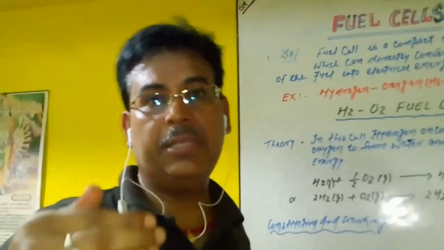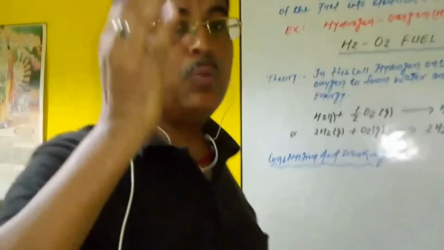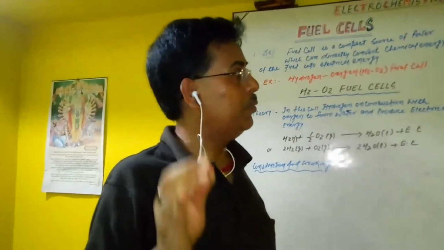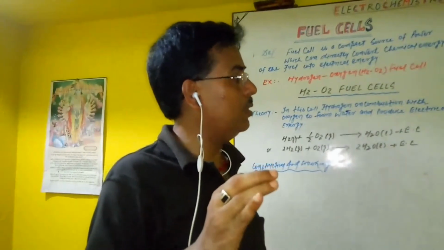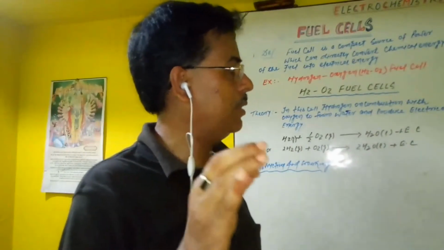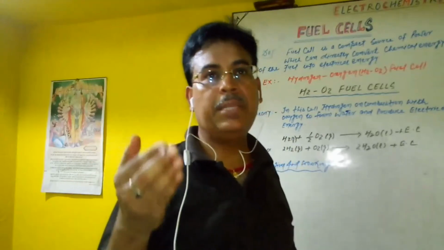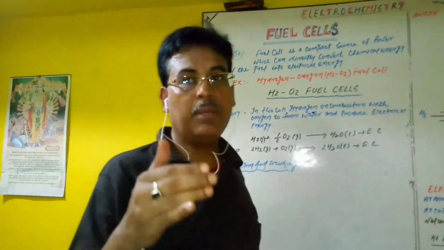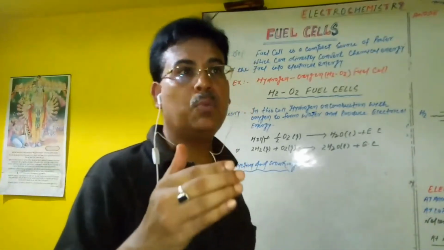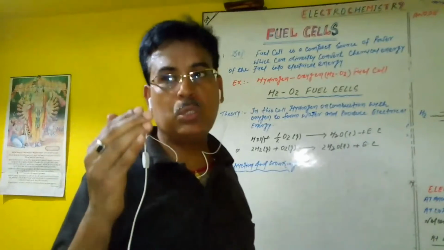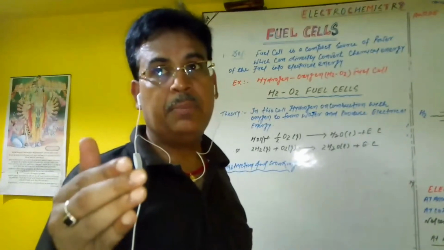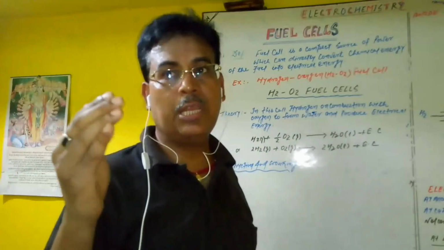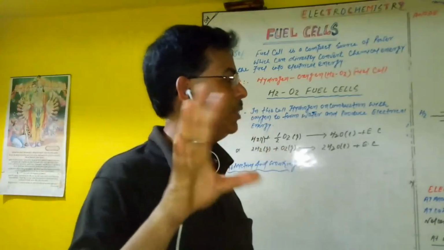So again we summarize here quickly. In the hydrogen-oxygen fuel cell, the cell consists of two electrodes made of porous carbon. The electrodes also contain a suitable catalyst like platinum or palladium. And these two electrodes are dipped in a concentrated aqueous solution of caustic soda or caustic potash. That means the chemical formula aqueous NaOH or aqueous KOH, any one.